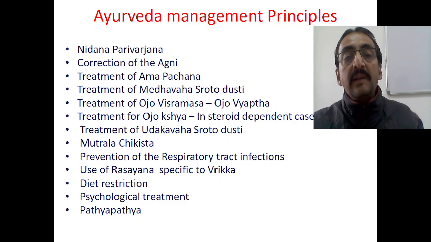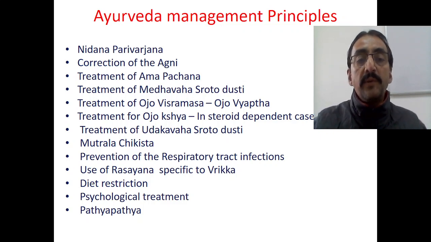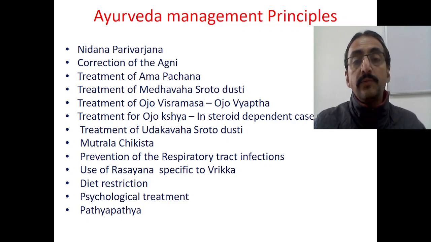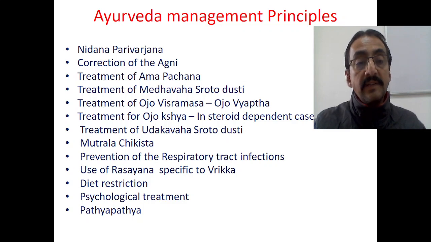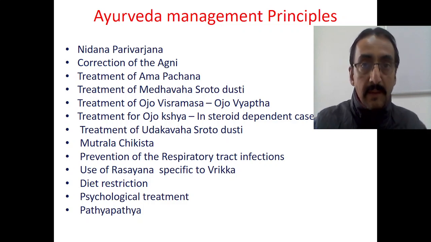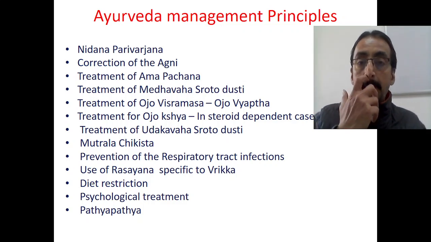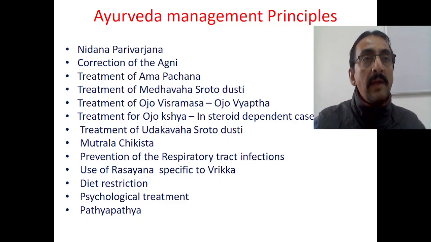The fifth line of treatment is treatment of Ojo Vidramsa or Ojo Vyapat. Next is treatment of Ojokshaya if the patient comes to you in steroid dependent cases. Treatment of Udakavaha Shotodushti. Treatment principle of Mutrala Chikitsa. Prevention of recurrent respiratory tract infections. Use of Rasayana specific to Vrika, diet restriction, psychological treatment, and Pathya. So these are generally the treatment principles that we have to follow when treating a case of nephrotic syndrome in terms of Ayurveda.